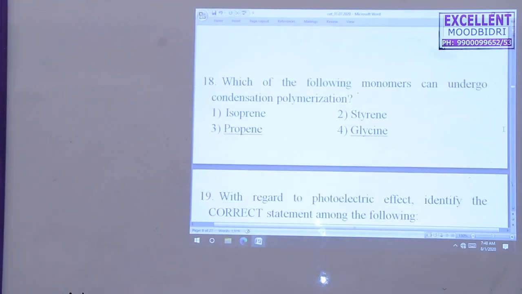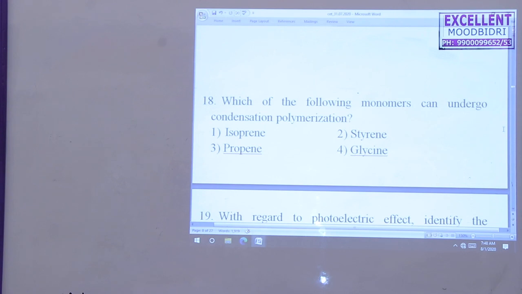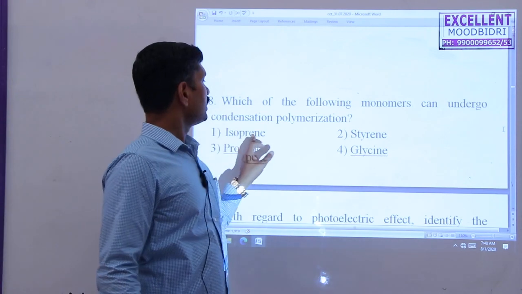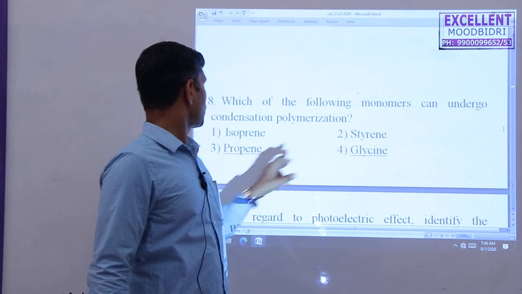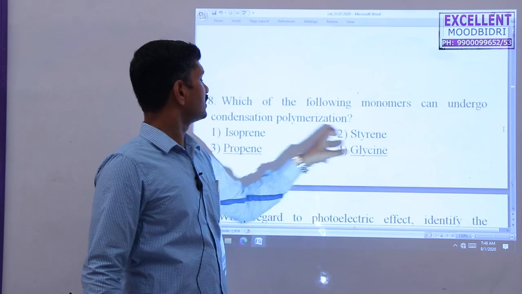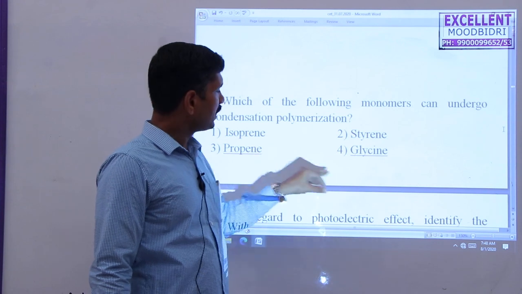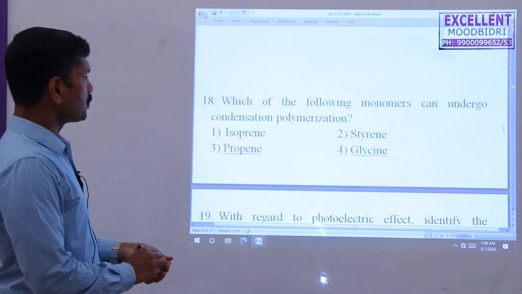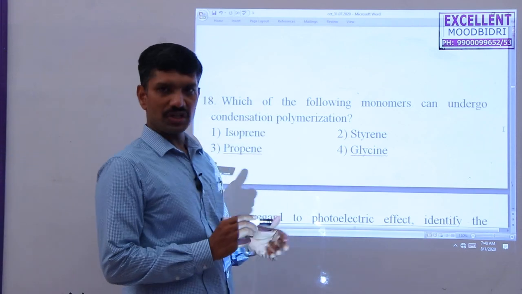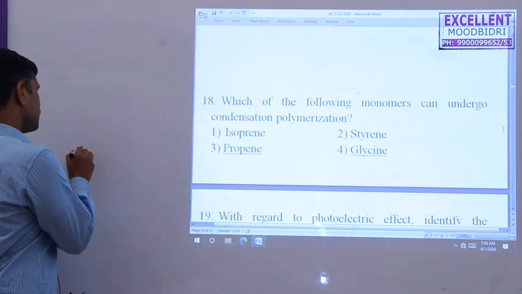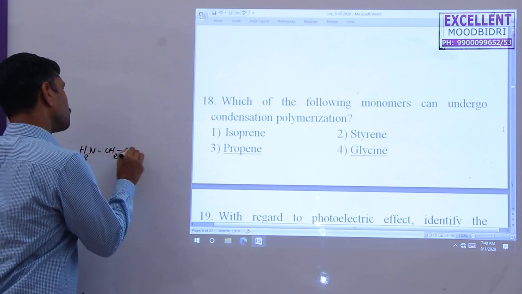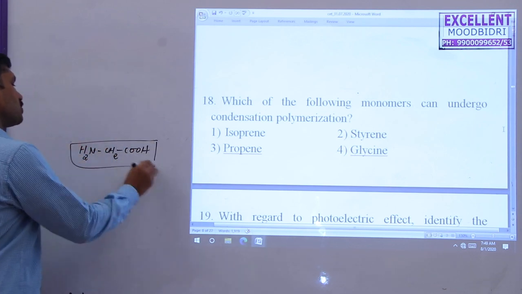Next one: which of the following monomers can undergo condensation polymerization? Here isoprene, styrene and propene: in these three cases there is the presence of a double bond. But glycine contains functional groups. Due to the functional groups, it undergoes condensation polymerization. You know the glycine formula, H2N CH2COOH. It undergoes condensation polymerization.